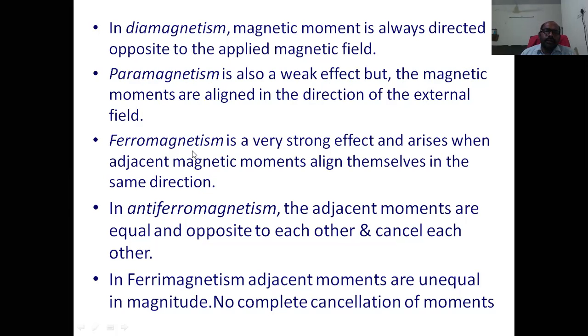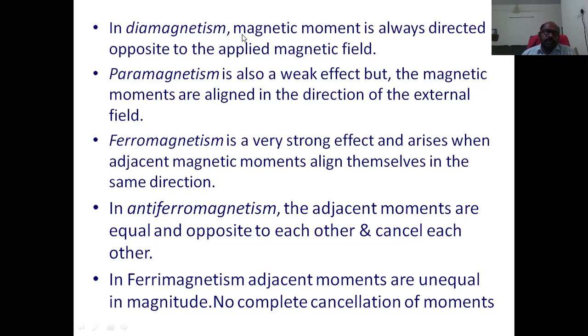In case of ferromagnetism, we observe a strong effect, and it arises when adjacent magnetic moments align in the same direction. They align themselves in the same direction, that means in the direction of the field.